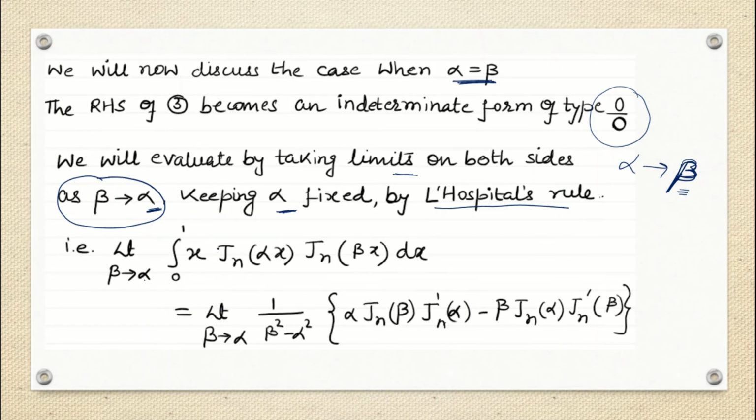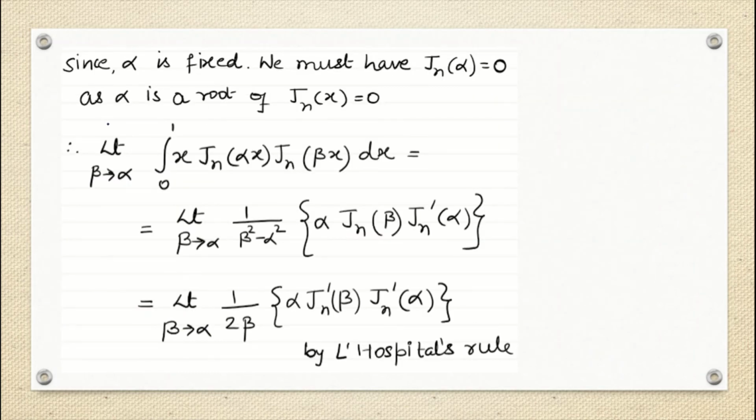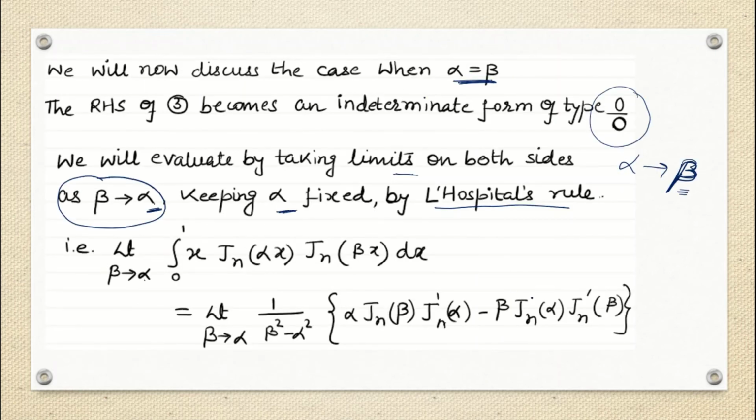I'm just adding this limit where beta tends to alpha. Okay, so now what is going to happen? Since we have said that alpha is fixed, that means the property here satisfies that Jn alpha is 0, right? Because this is the root of my Jn x. So this term, this Jn alpha, becomes 0, and then this term will become 0.